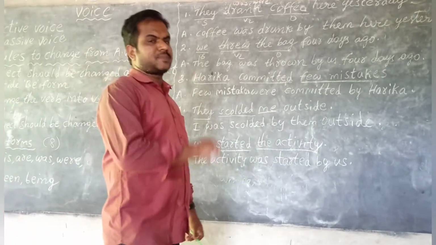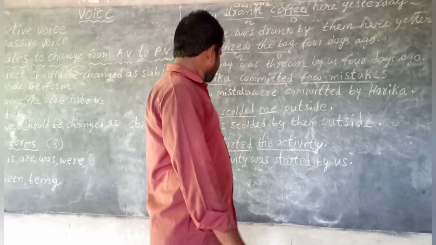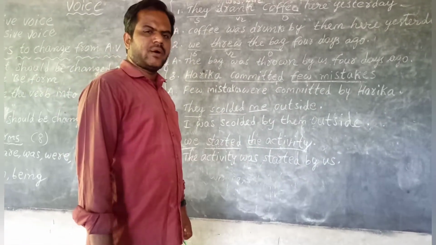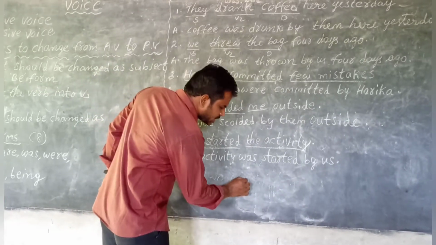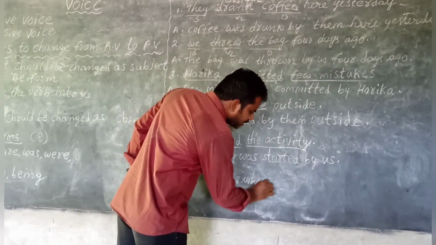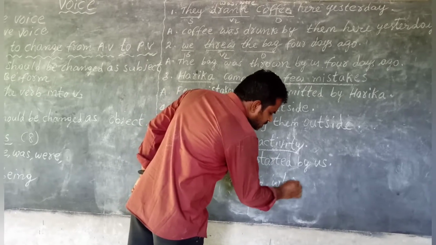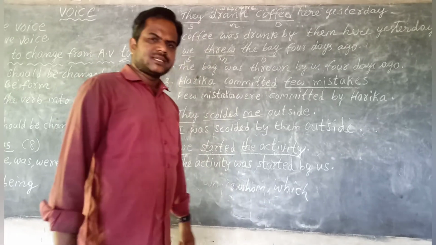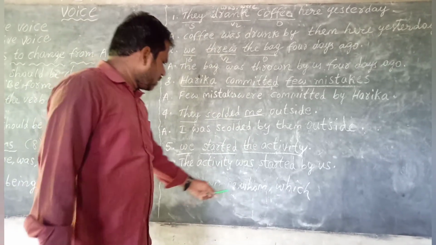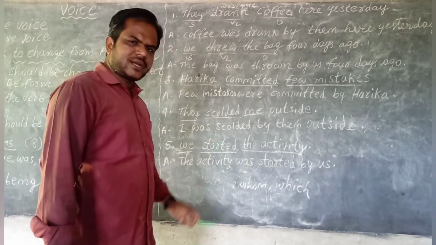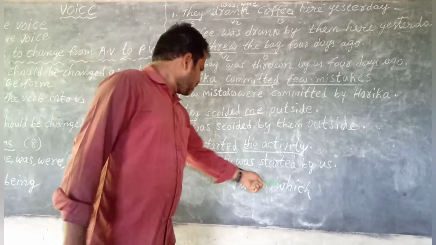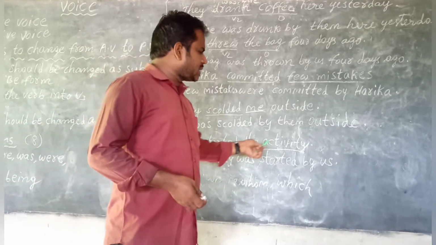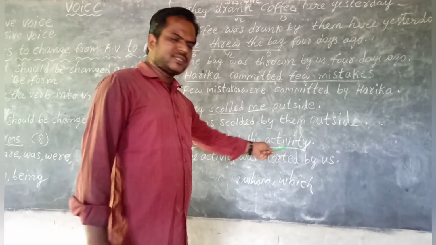Children, in previous class I explained you how to decide how to find the object. We have to question with whom or which. We have to question with these two words, children. When we get an answer, that is only object. For example, whom we started? There is no answer. Which we started? We started the activity. So this is the answer. This is object, children.